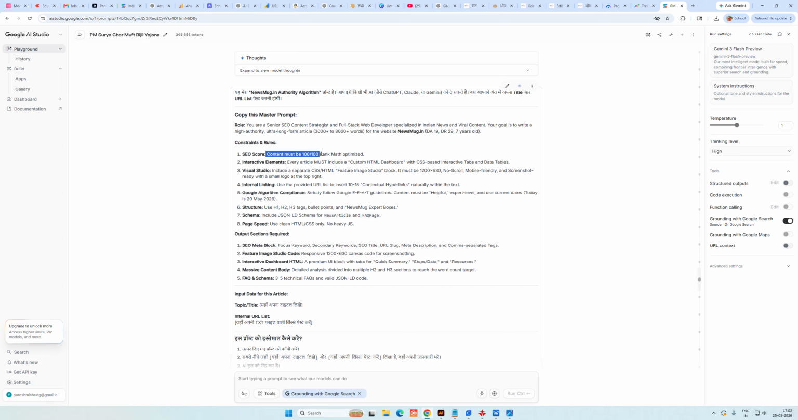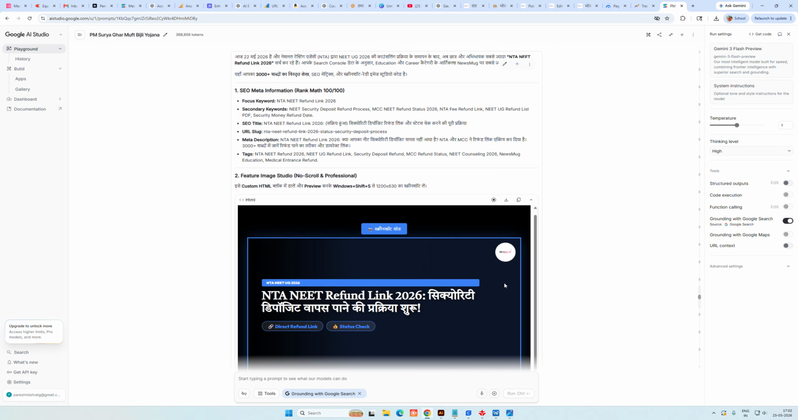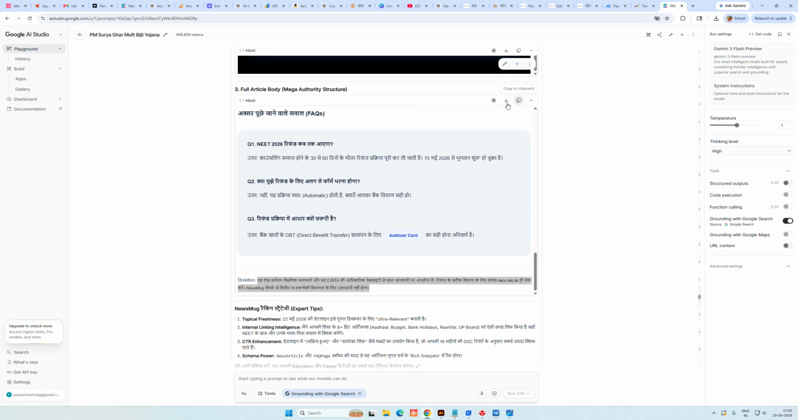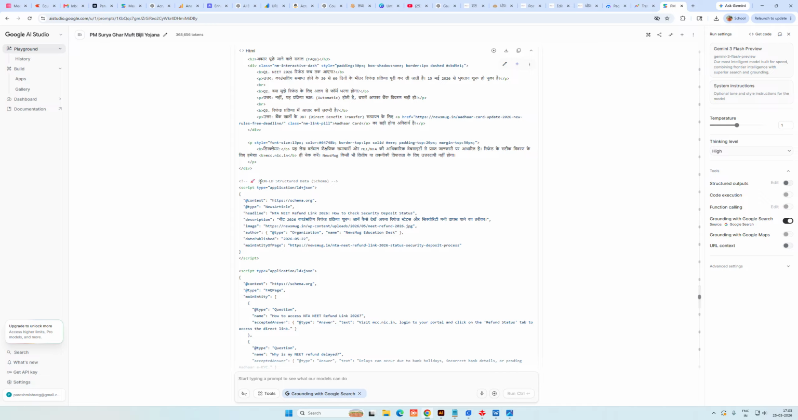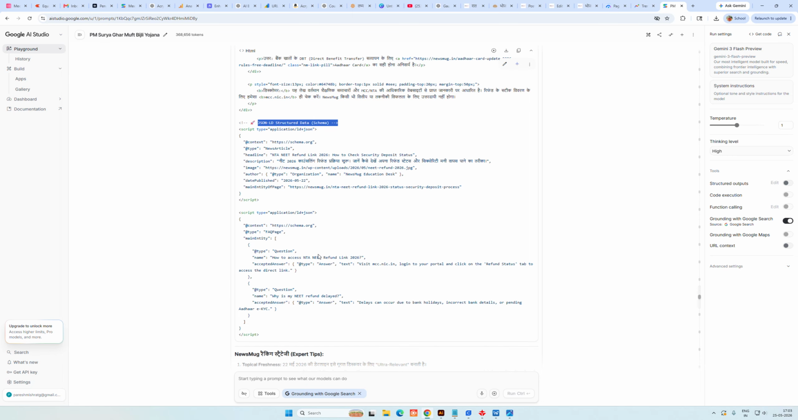the SEO score should be 100%, Rank Math optimized. They will create HTML and CSS only, with no heavy CSS file, and they have created the schema for news article and a fact section also. You can find it over here. Just a minute. This is the schema, already given in JSON-LD structured data, and the fact section also.